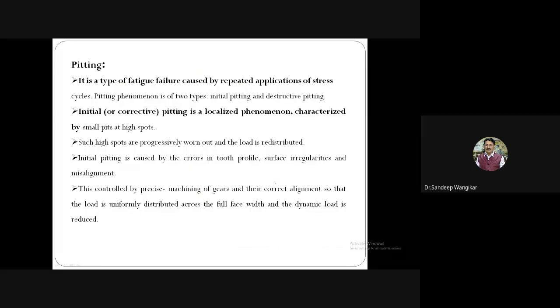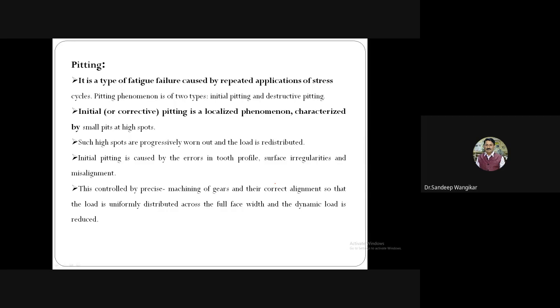Pitting is a type of fatigue failure caused by the repeated application of stress cycles. Very first, pitting is the failure which occurs due to fatigue and repeated application of stress cycles. Pitting has two types: initial pitting and destructive pitting. Let us discuss initial pitting. Destructive pitting will be our fourth type of failure. Initial pitting is also called corrective pitting.